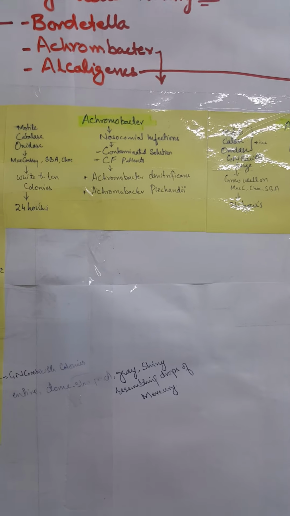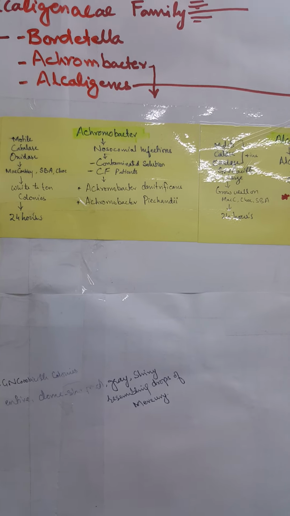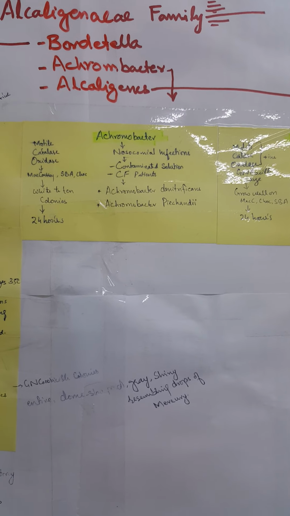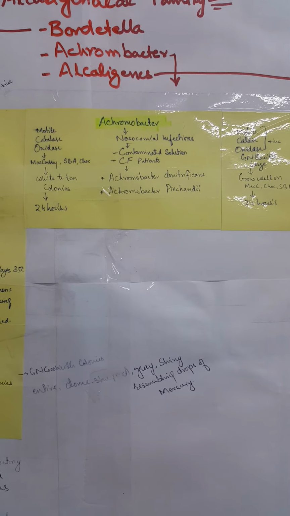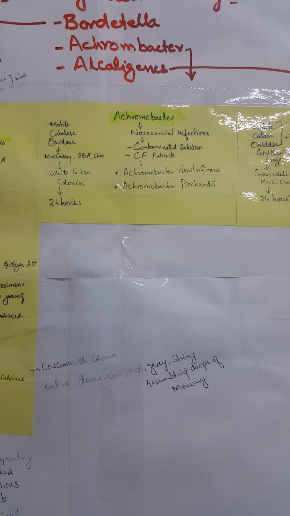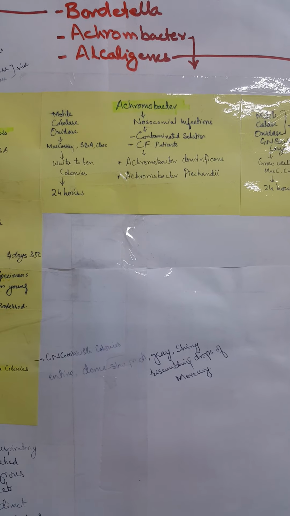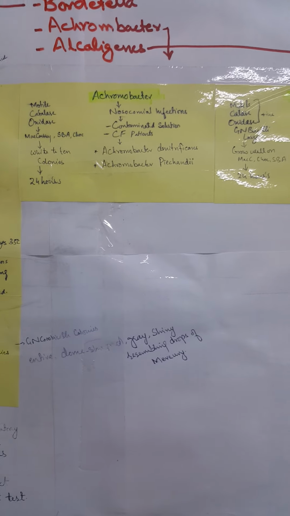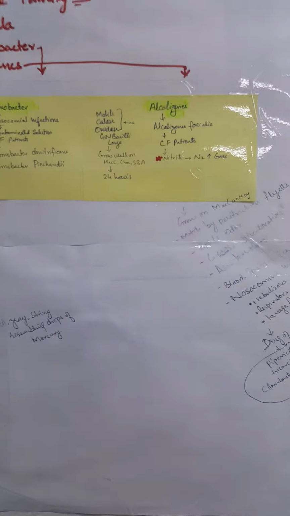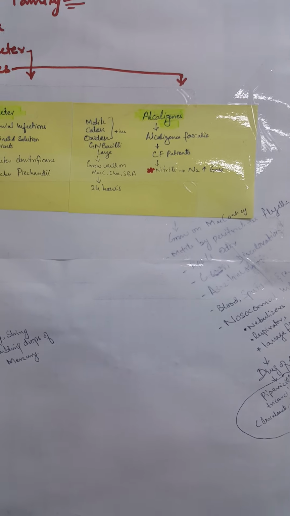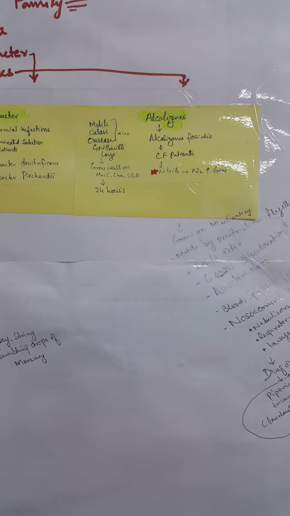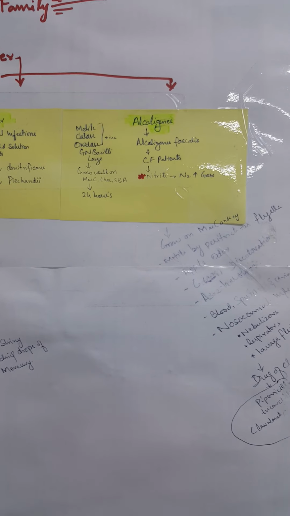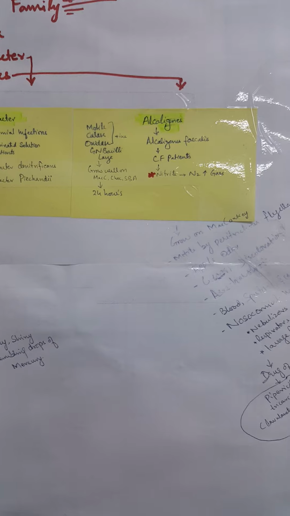Now it is Achromobacter denitrificans and Achromobacter piechaudii, and this nosocomial pathogen contaminates solutions and is mostly found in cystic fibrosis patients. It is motile, catalase and oxidase positive, grows on MacConkey, SBA and chocolate, with white to tan colonies within 24 hours. Same as Alcaligenes faecalis, they are motile, catalase and oxidase positive, gram-negative bacilli, but a little larger in size, and grow well on MacConkey, chocolate and SBA within 24 hours.